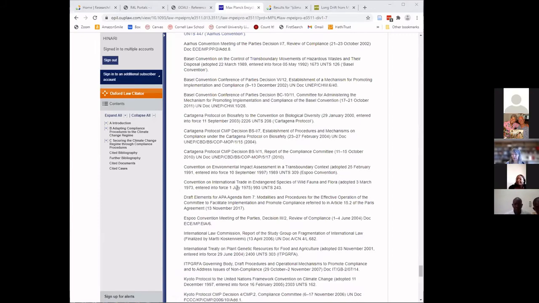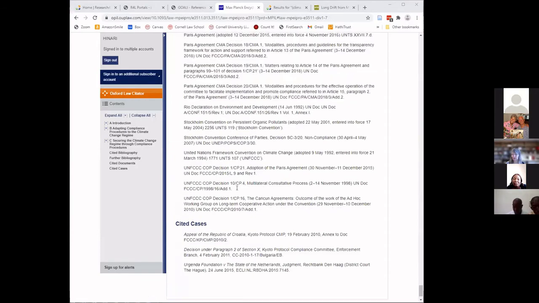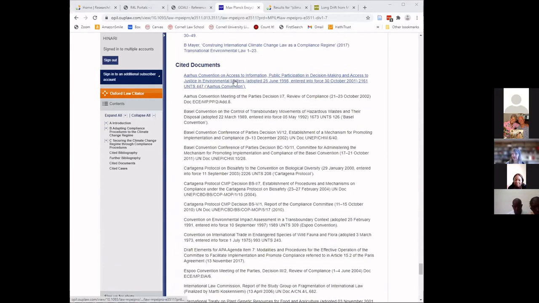When I go to cited documents, if I have any, I have the Aarhus Convention, which we were just looking at, and I'm going to find links into materials that are referenced in the encyclopedia article. I also have the citations, and many of these, for example, may be available on the UN website because these are UN documents.